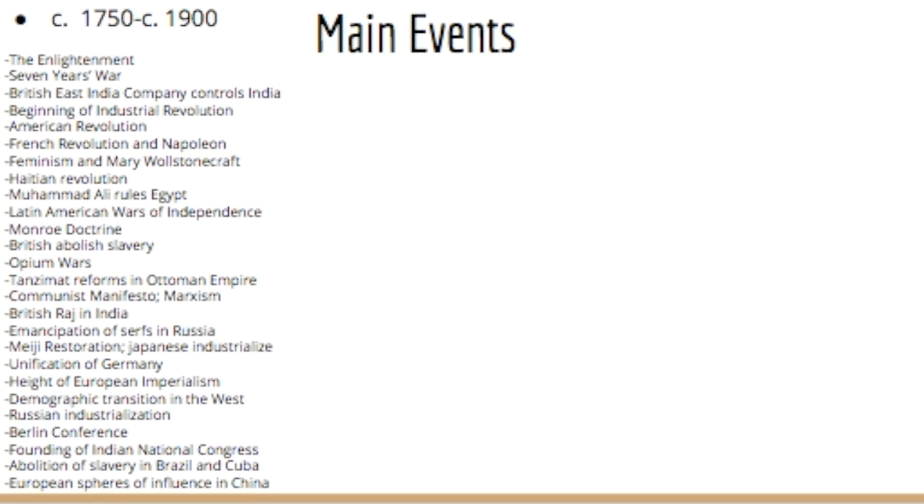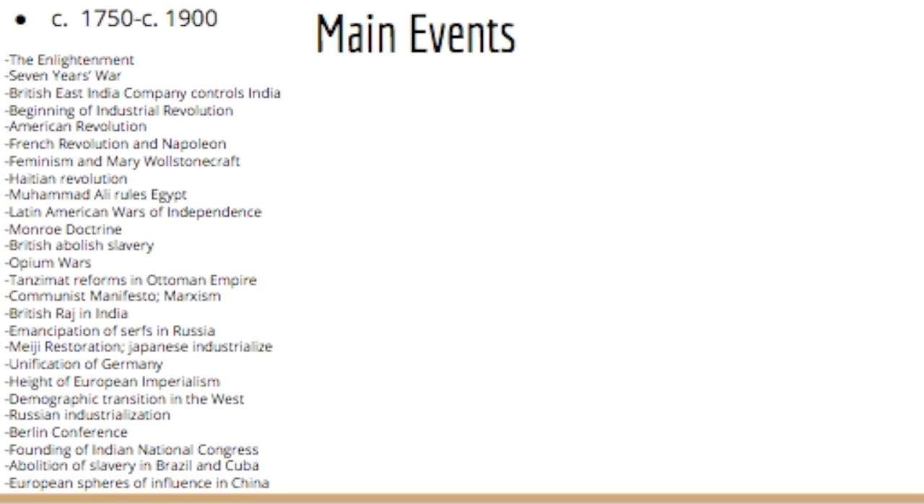Tanzimat reforms in Ottoman Empire, Communist Manifesto and the beginnings of Marxism, the British Raj in India, emancipation of serfs in Russia, Meiji Restoration, Japanese industrialize, unification of Germany, height of European imperialism, demographic transition in the West, Russian industrialization, the Berlin Conference, founding of Indian National Congress, abolition of slavery in Brazil and Cuba, and European spheres of influence in China.